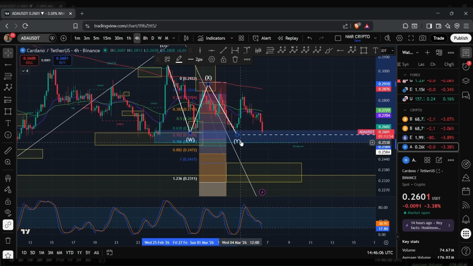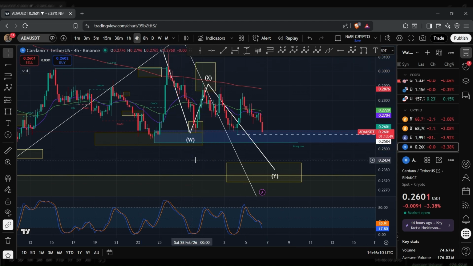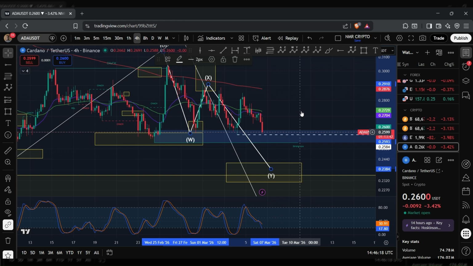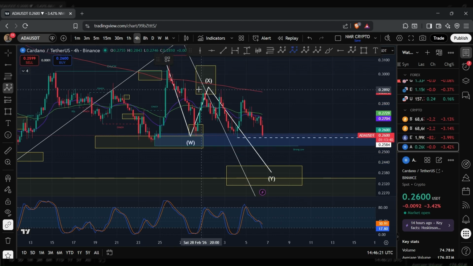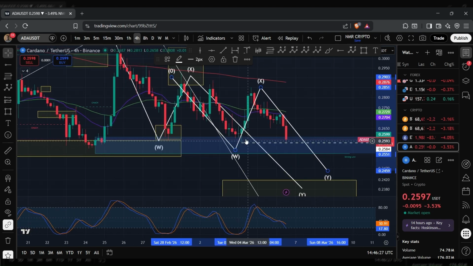But personally, I do think that we are bearish and we could see a deep move to the downside to form the Y wave. And looking at this Y wave, and given this recent move to the downside, I am anticipating this Y wave to be made up of an internal three-wave move. So this structure will be confirmed once the price of ADA breaches below this level here at 25.84 cents.